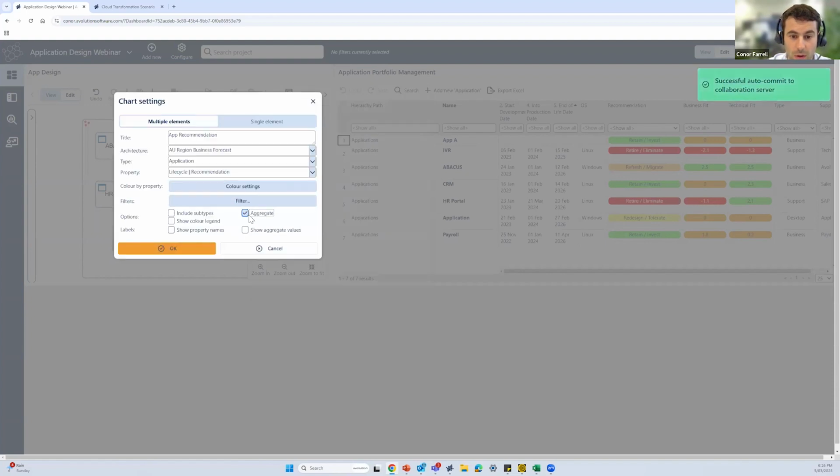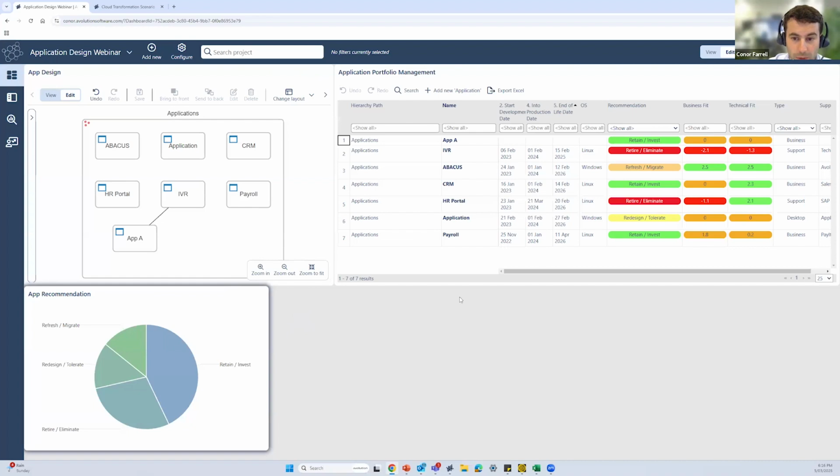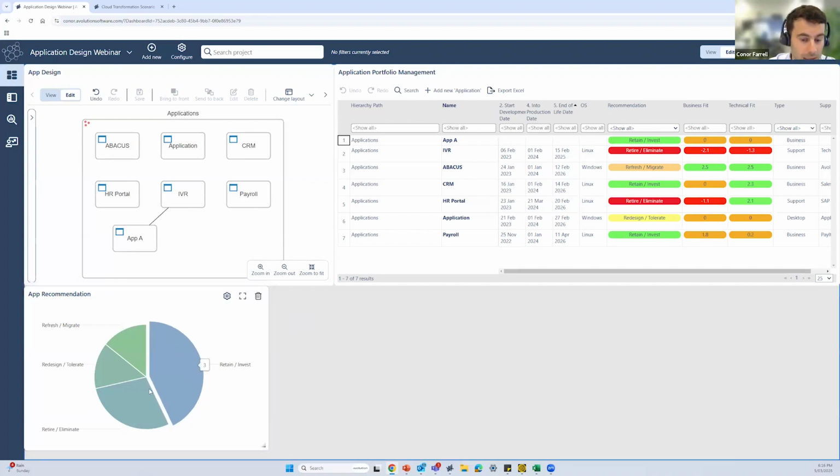Next up, we look at aggregating our different pie slices. We might look at showing a color legend and showing the property names. So what we have now is a pie chart dictating the number of different recommendations of what we want to do with our applications moving forward.